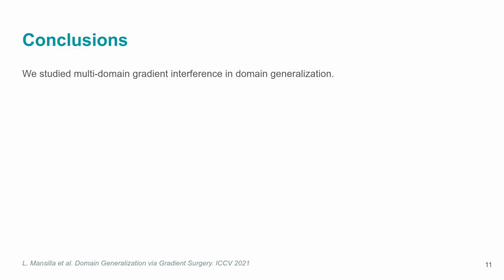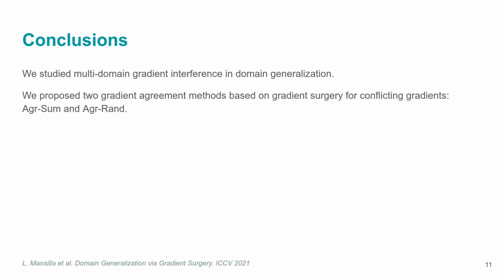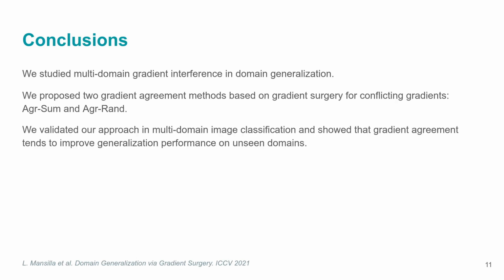In this work, we study multi-domain gradient interference in domain generalization. We show that inter-domain gradients carry more conflicting information than intra-domain gradients. We propose 2 gradient agreement methods based on gradient surgery to deal with conflicting gradients. Experiments in image classification showed that gradient agreement improves generalization performance on unseen domains by reducing the gradient disagreement.